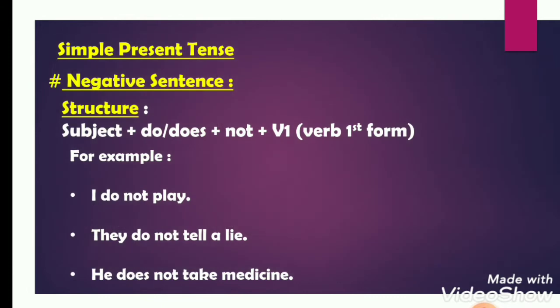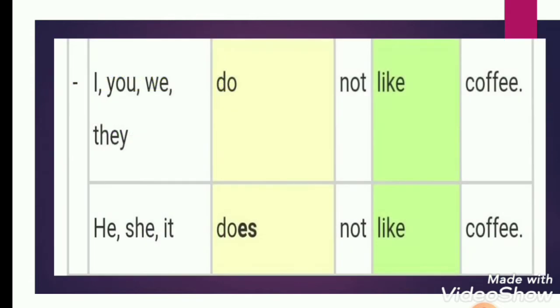So here comes the next rule of simple present tense for negative sentence, and the structure is subject plus do or does plus not plus verb first form. For example, I do not play, they do not tell a lie, he does not take medicine. So again with I, you, we, they, we will use do not, and with he, she, name, it, we will use does not.